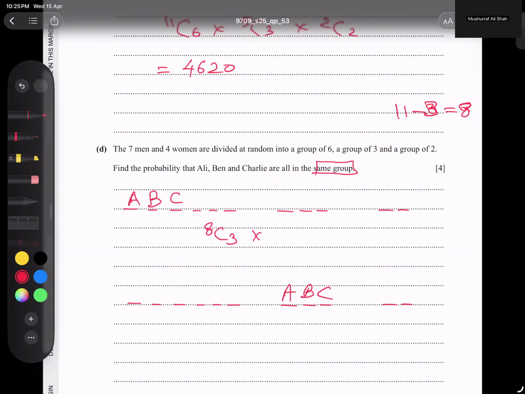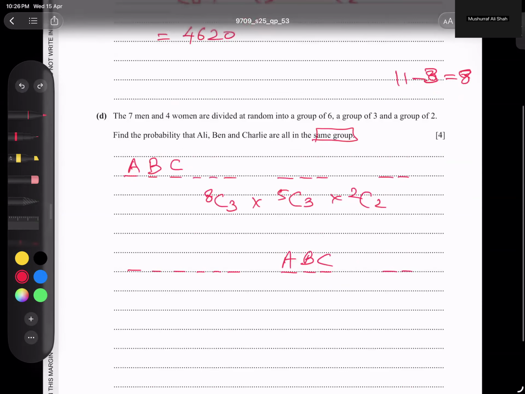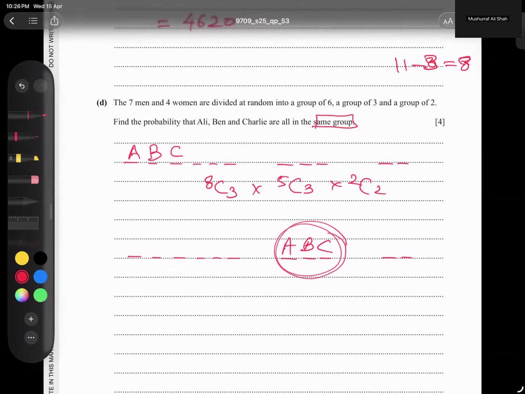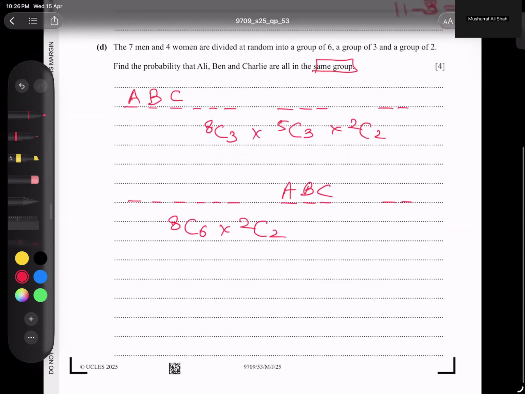So I can write here 8C3. When 3 are gone, then 5 are left. So this position of 3 we can fill with 5C3. And the last position, 2C2, is not compulsory. Again, if the upper number and lower number are the same, it is equal to 1. Anyway, that is one option. Second option, if all 3 are reserved here, then 8 and 6 places. So I can write here 8C6. Here, no possibility. Now 2 are left behind and 2 places. I can write 2C2.